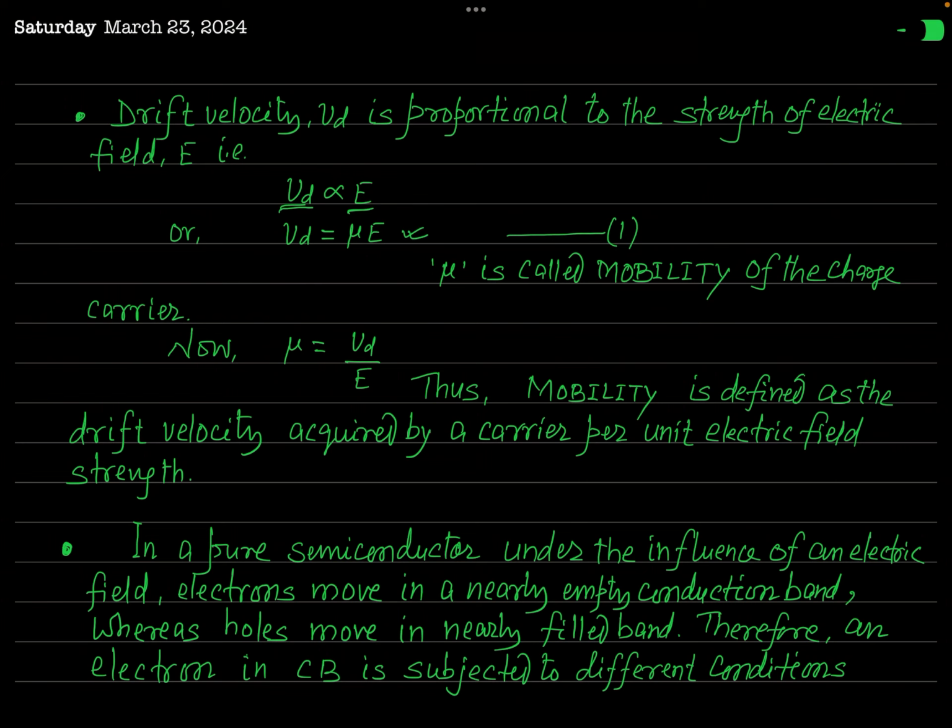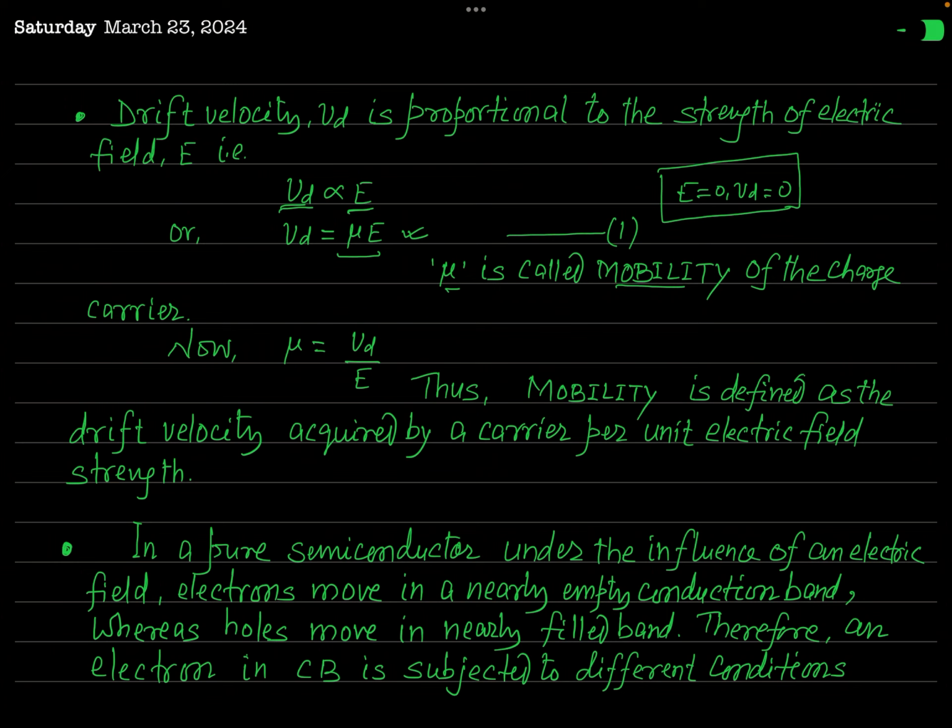You can see from this relation that if E is equal to 0, then Vd will be 0. So you can't talk about drift velocity in absence of electric field. This is the velocity acquired by the charge carrier due to the applied electric field, so completely for this velocity, the applied electric field is responsible.